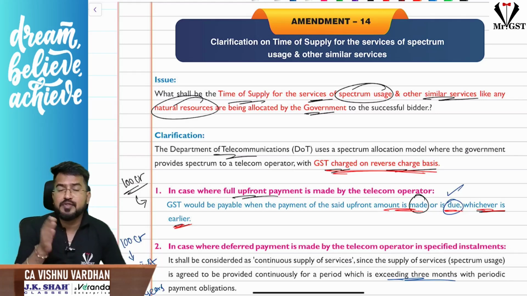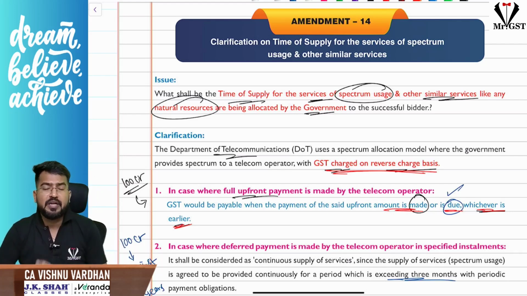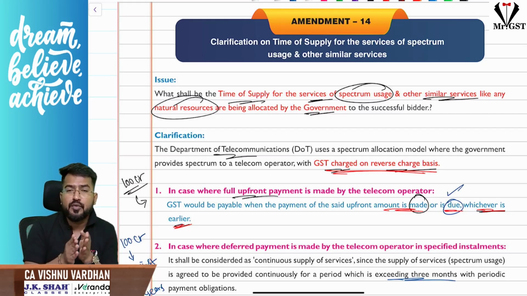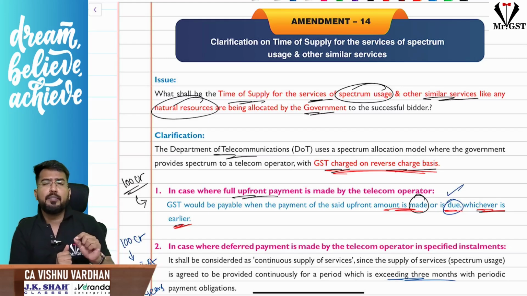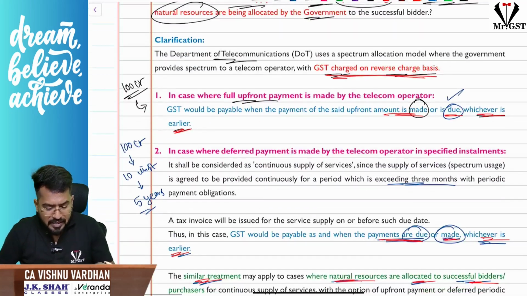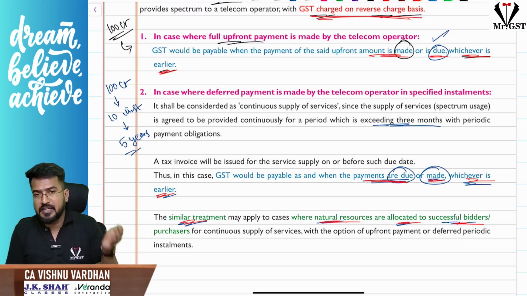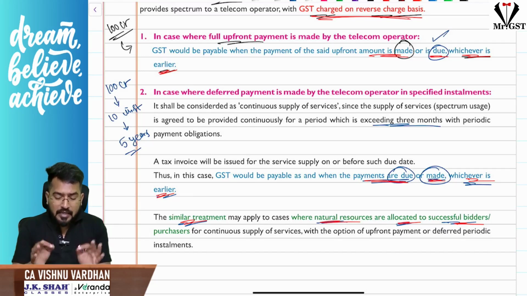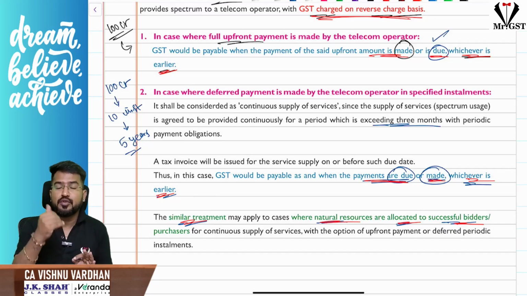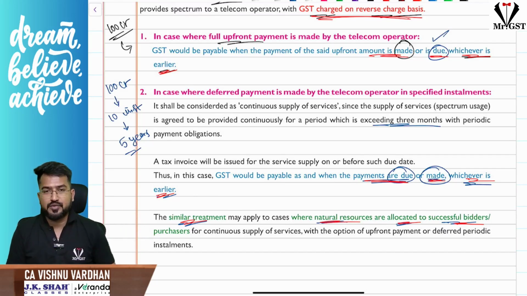Next one is regarding time of supply for allowing spectrum usage, that is, allowing the telecom companies to use the spectrum by the government. What is the taxability or time of supply? You know, these are services provided by government, hence taxed under RCM. Now, sir, for the spectrum usage charges, telecom companies are either paying the entire consideration upfront, or paying the spectrum usage charges in installments. In both cases, please understand the time of supply is when the payment is due or made, whichever is earlier. And this clarification is equally applicable for all natural resources allowed by the government to be used by any other person. So this is equally applicable for allocation of all other natural resources by the government to others.